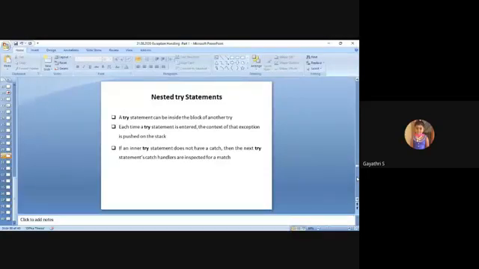As different try blocks are there, the respective catch statements are executed in the manner of stack operation. If an inner try statement does not have a catch, the next try statement's catch handlers are inspected for a match.